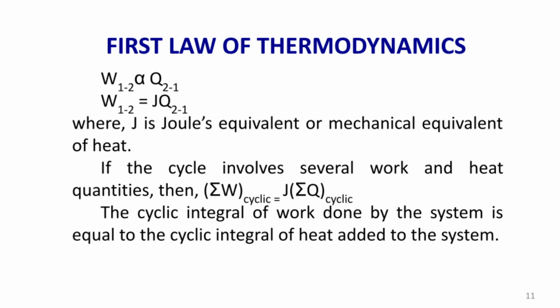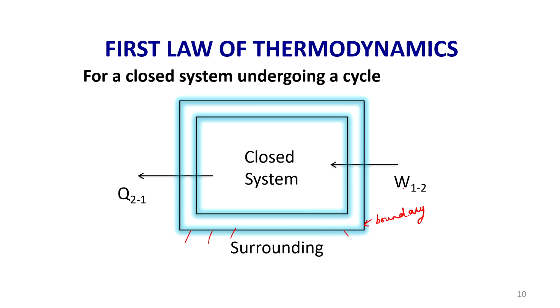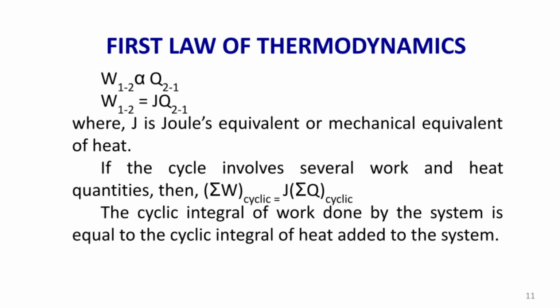This is for one work transfer quantity and one heat transfer quantity. Suppose I have multiple heat transfer and multiple work quantities, then instead of W1 to 2 I can write the cyclic integral of W, which will be equal to J times the cyclic integral of Q. That is, the cyclic integral of work done by the system will be equal to the cyclic integral of heat added to the system.